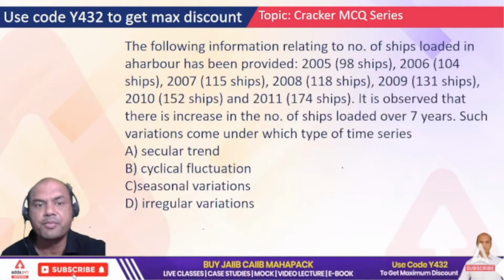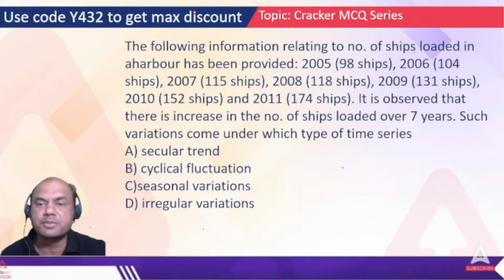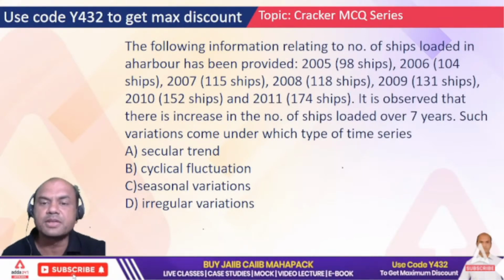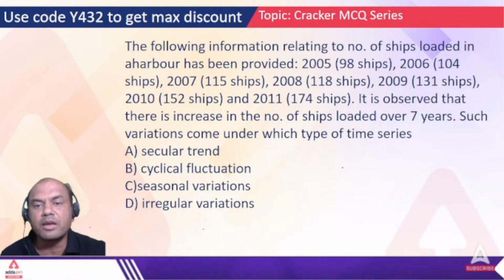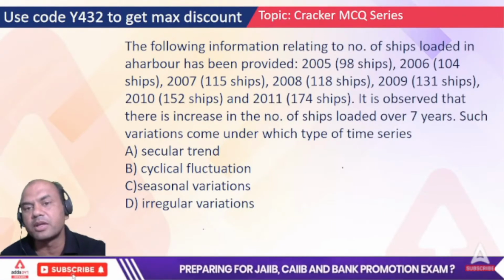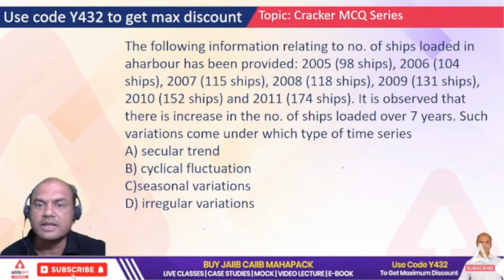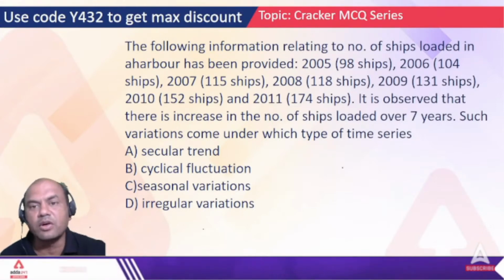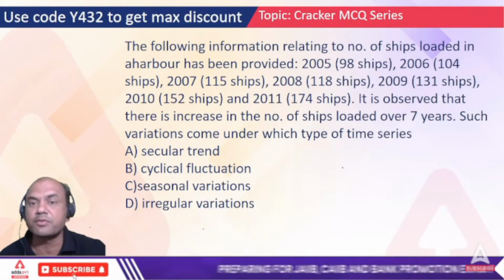The following information related to number of ships loaded in a harbor has been provided. So what is given? Number of ships and the years. Firstly, tell me which is the dependent variable and which is the independent variable over here. There are 2 variables: one is year and second is ships. So is year dependent on ships or are ships dependent on year?